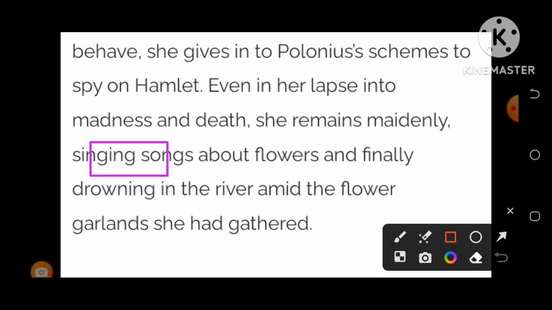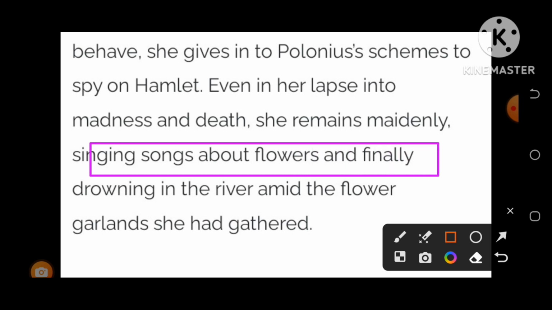Yes, through all the tragedy, through all the play, the question remains unsolved. How did she die? No doubt, she died while singing songs about flowers and finally drowning in the river amid the flowers. So in this way she dies and leaves the readers and the audience in great sadness. Let us know some more characters.